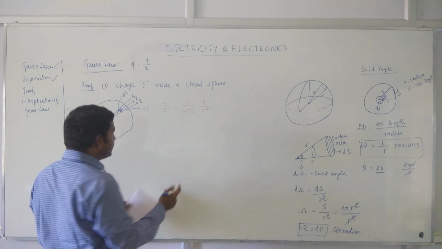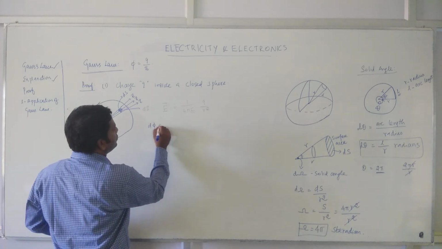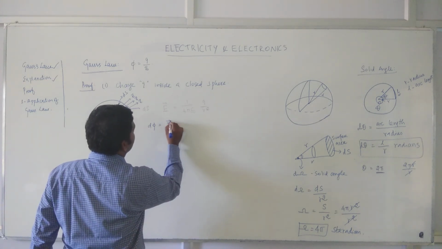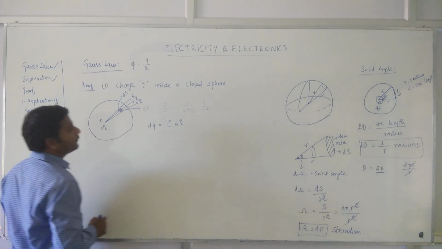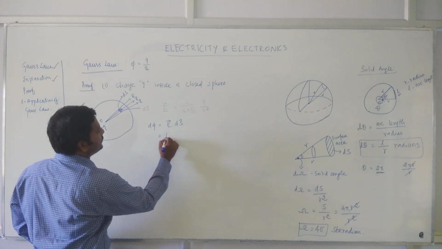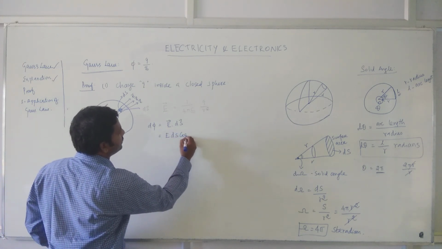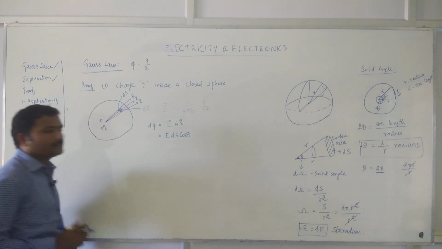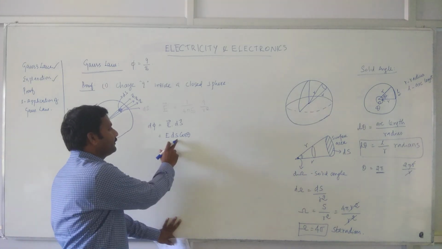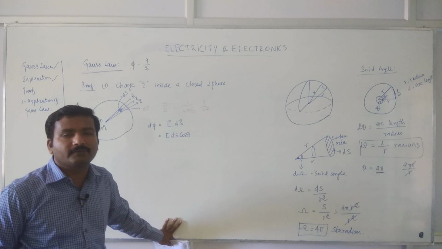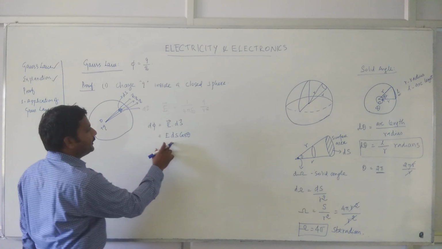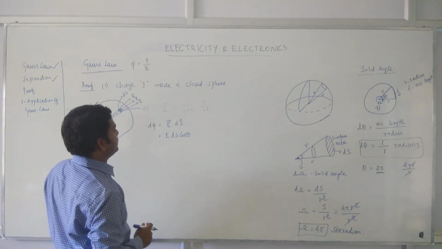Now you can write the equation for flux at this small area ds. If it is a small area ds, then you can define the flux d phi, which is nothing but E dot ds. This you can write as E ds cos theta. How did we write this expression? If you don't remember, go back to the previous lecture under the title electric flux, where you can find how this cos theta comes with the aid of trigonometry. So you can write E ds cos theta.